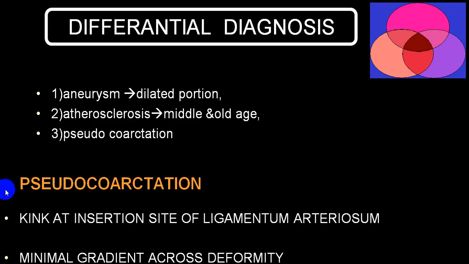You have to differentiate from pseudocoarctation, which is very commonly secondary due to atherosclerosis. So try to differentiate from that particular atherosclerotic variety. Also, you should try to differentiate from another group, what we call Takayasu disease. So that could be a differential, and the aneurysmal dilated portion.